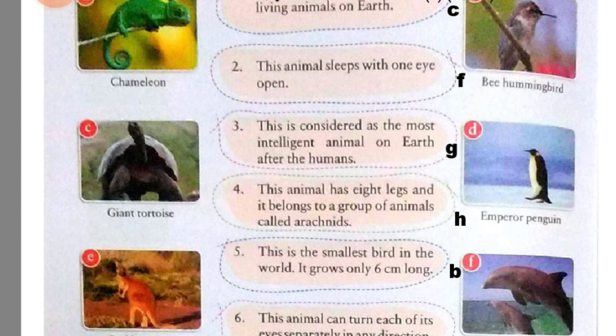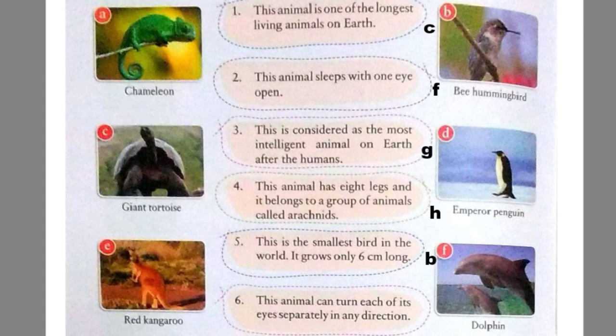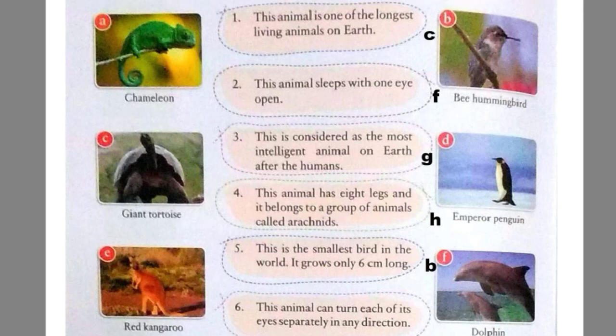Now we'll move to our question number 6. This animal can turn each of its eyes separately in any direction. Do you know this animal? Yes, it is chameleon. So here in front of 6 we will write A.